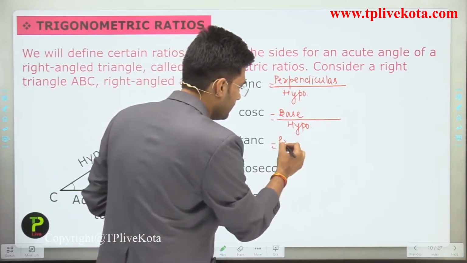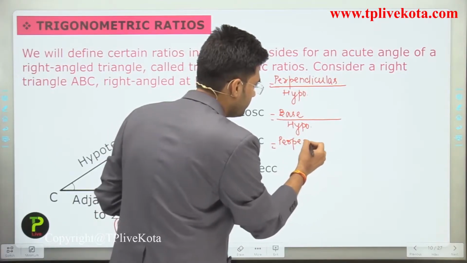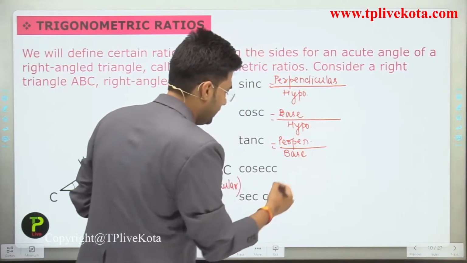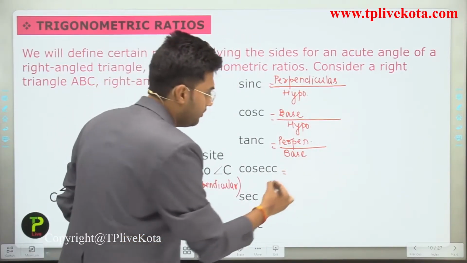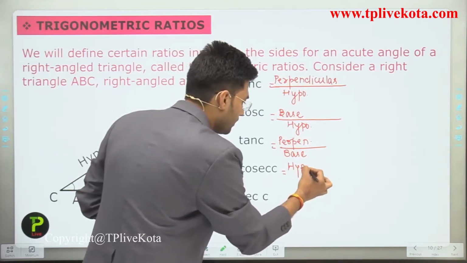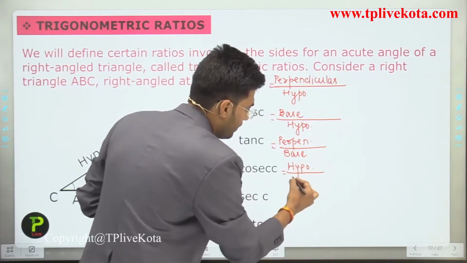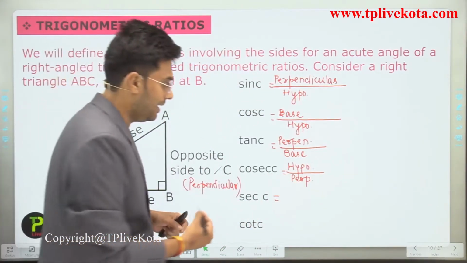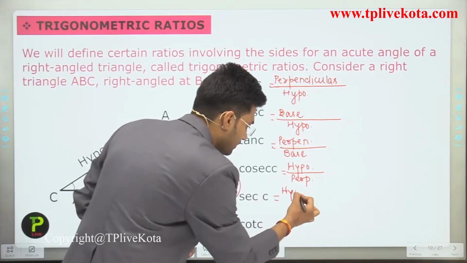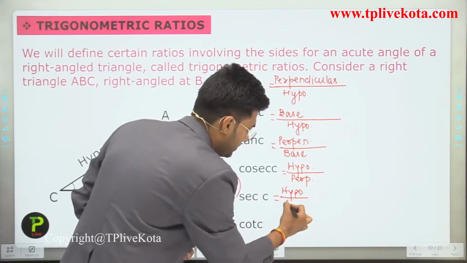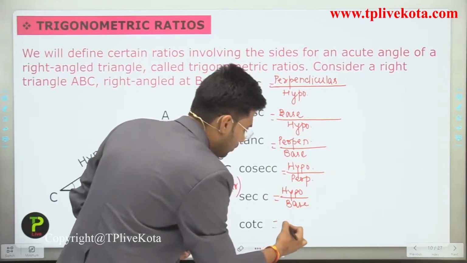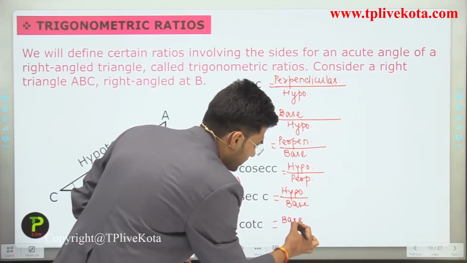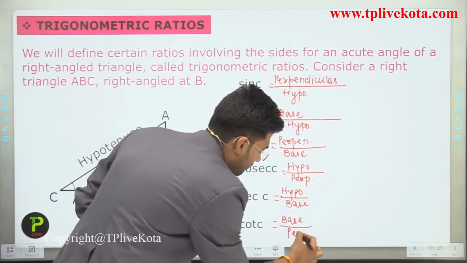And tan C is perpendicular divided by base. And cosec C is hypotenuse divided by perpendicular. And sec C is hypotenuse divided by base. And cot C is base divided by perpendicular.